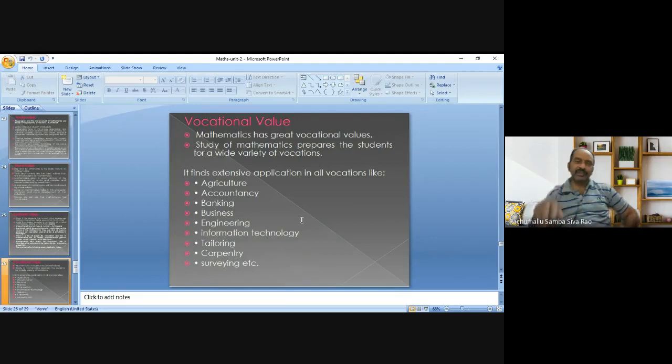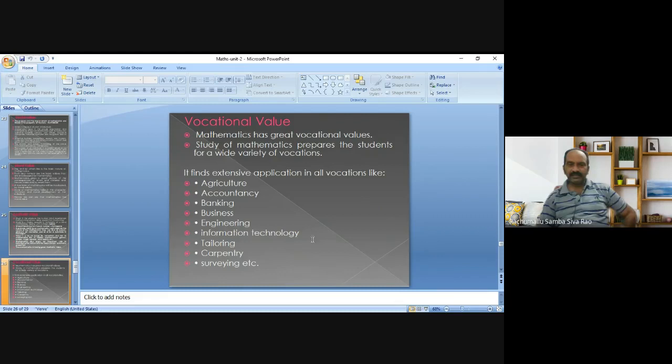We have to imbibe such qualities in students by teaching mathematics. So definitely mathematics has vocational values.